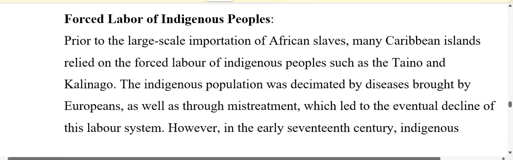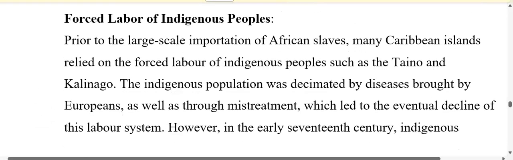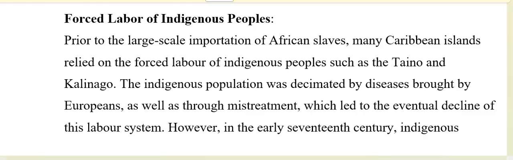So prior to the large-scale importation of African slaves, we saw where many Caribbean islands relied on the forced labor of indigenous people such as the Taino and the Kalinago, right? The indigenous population was decimated by disease, so it was decreasing.